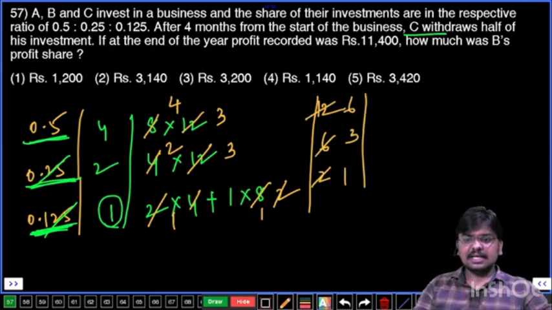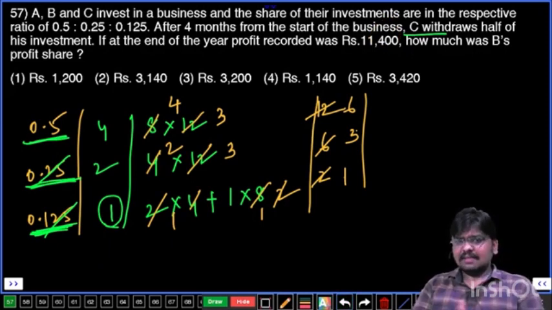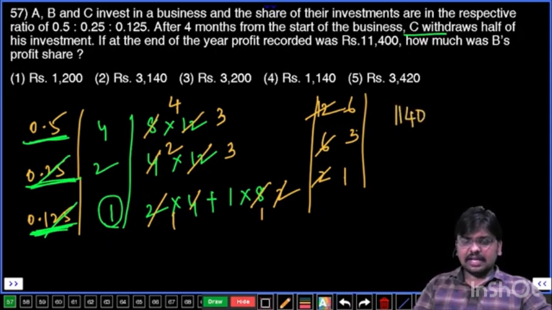So total how many parts are these? 6, 3, 1 are how many parts? 6 parts, 3 parts, 1 part are 10 parts. The 10 parts value is equal to 11,400. That means 1 part value is 1140. I think you got the point.